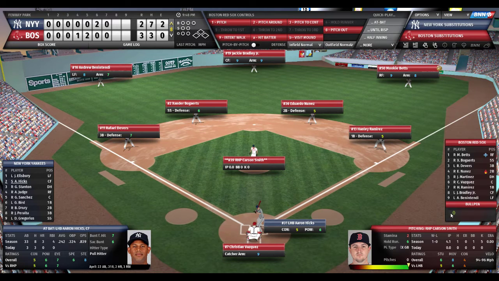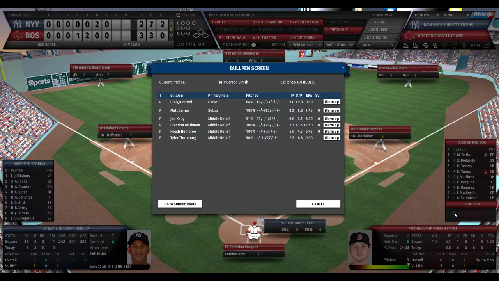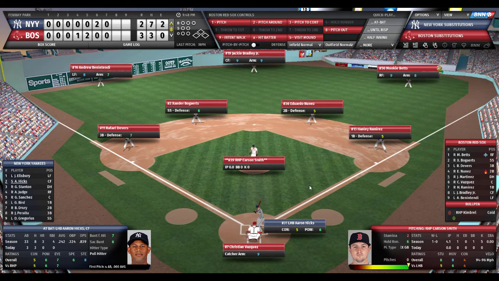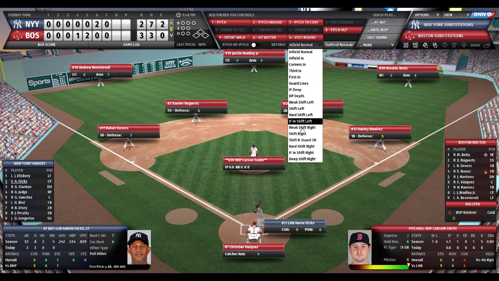And Craig Kimbrel will get up in the pen. The closer. He has 1 save on the year. So Carson Smith will face Hicks, Stanton, and Judge. Again, Hicks was 3 for 3 off Chris Sale. Left-handed pull hitter, the Red Sox will shift their infield right.